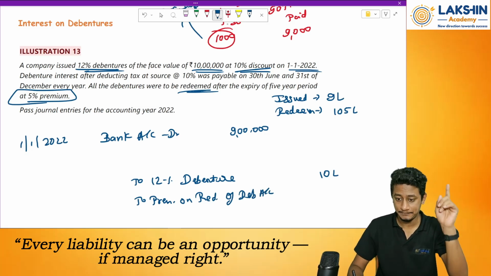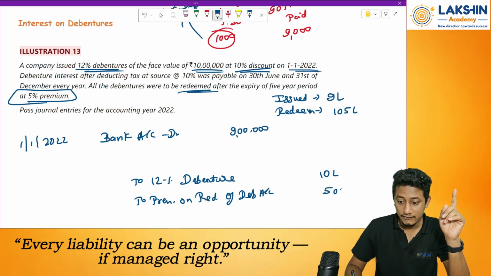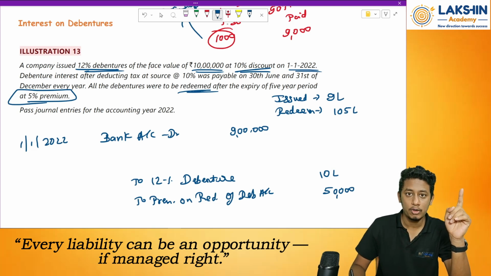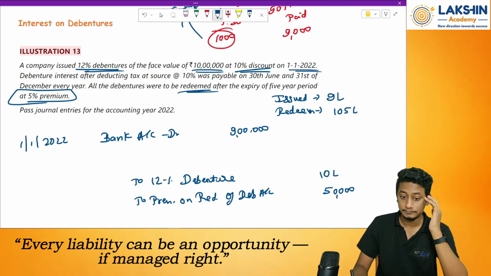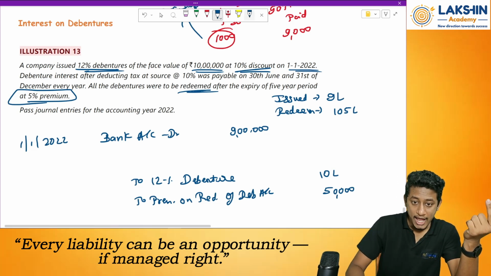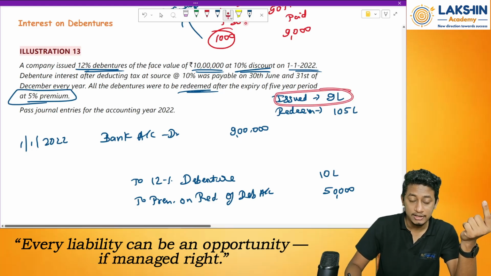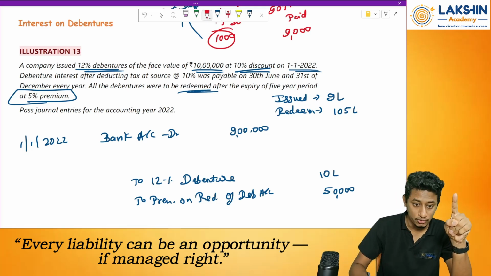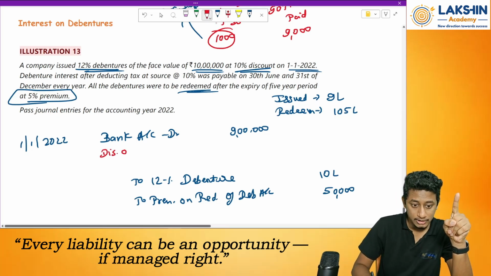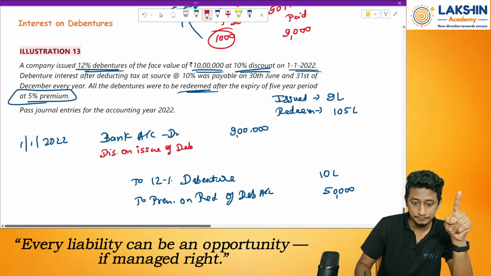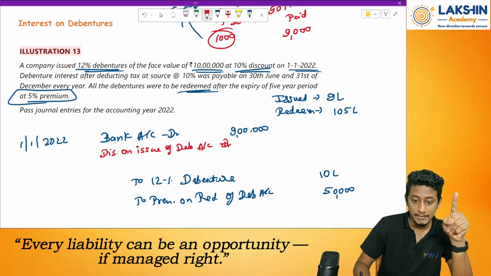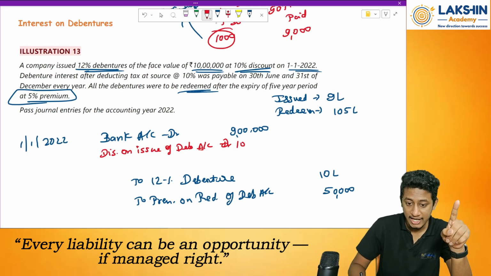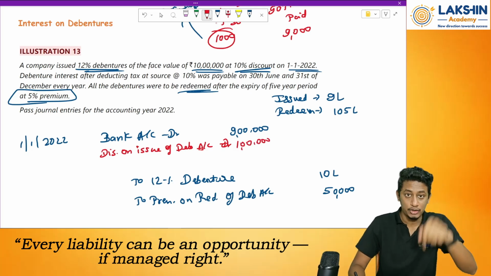Remember the journal entry? How much? 50,000 rupees is the premium over here. Next, see, today I have issued the debentures at rupees 9 lakh. What was the worth of debentures? 10 lakh rupees. That means there is an element of discount on debentures, which is the expense. So, discount on issue of debentures account debit. How much is the discount given? Rupees 1 lakh is the discount given today on the issue.